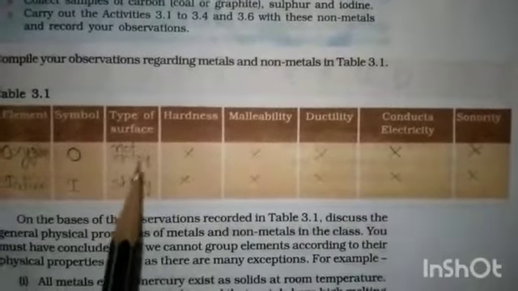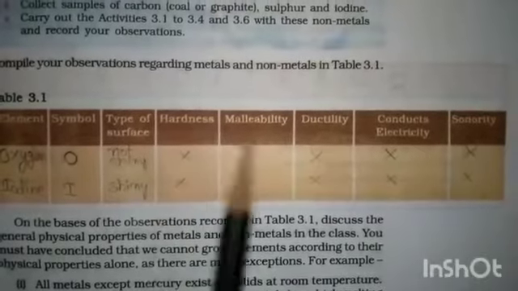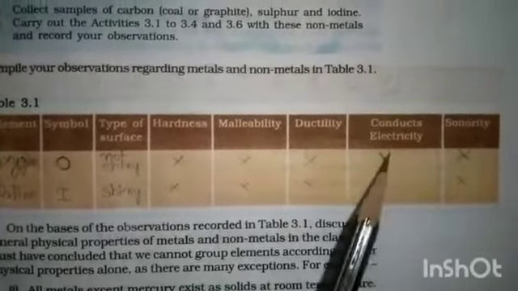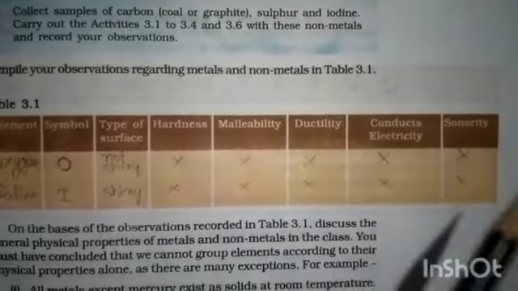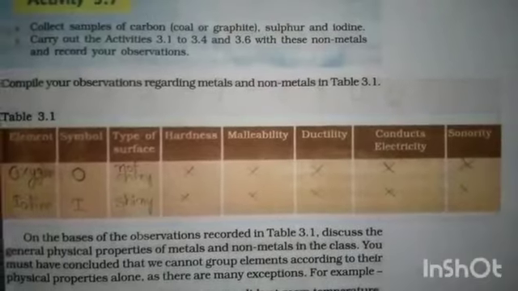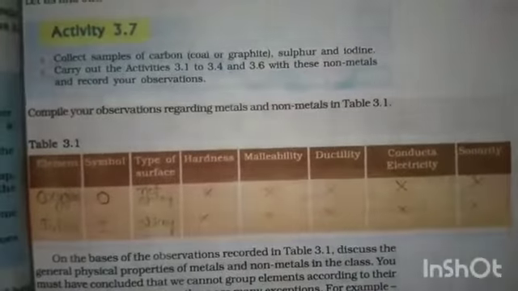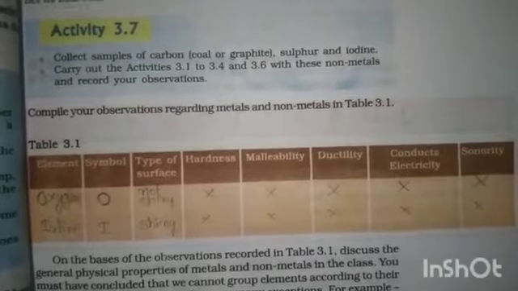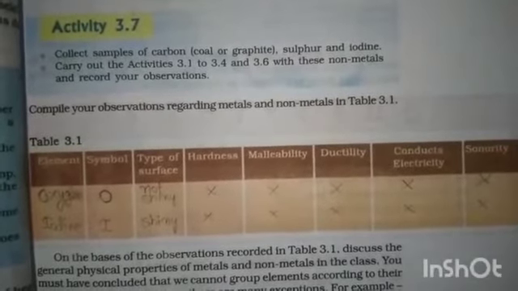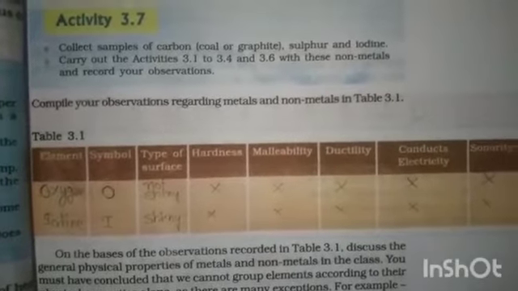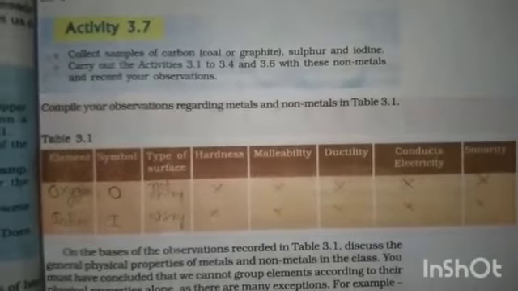They do not have a shiny surface, they are soft, they are non-malleable, non-ductile, bad conductors of electricity, and they are not sonorous. These are the properties of non-metals. From the properties of metals and non-metals, we can infer that we cannot group elements according to their physical properties alone.